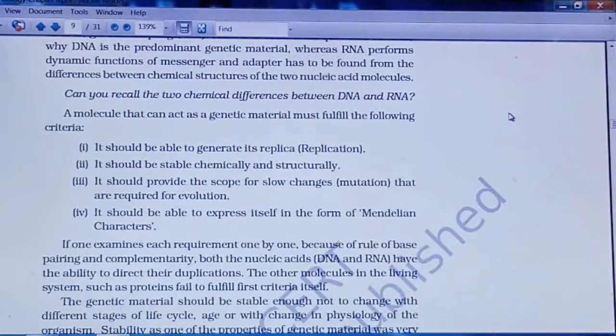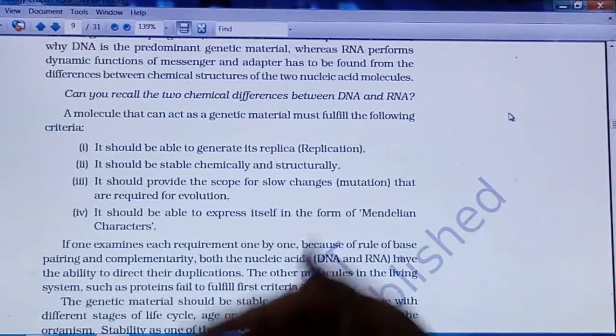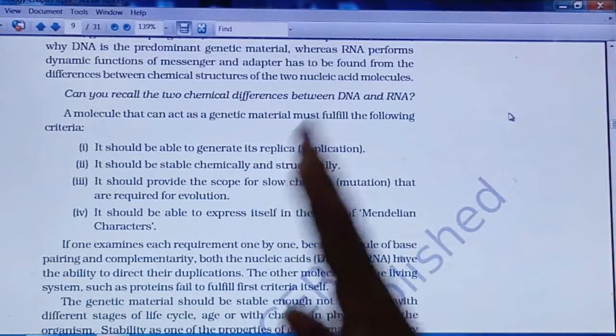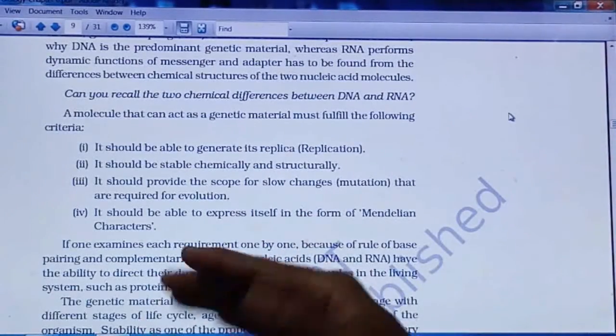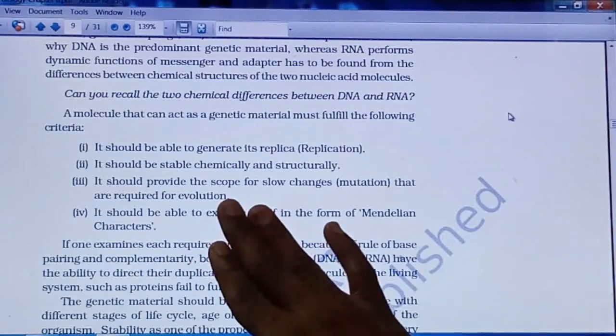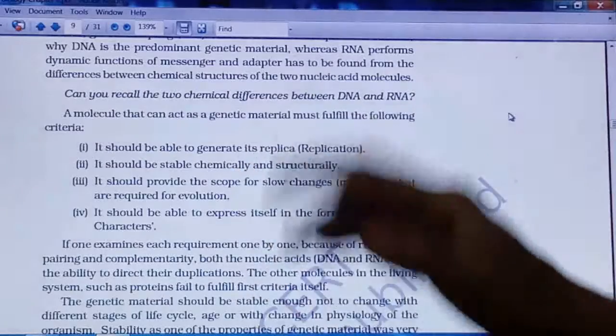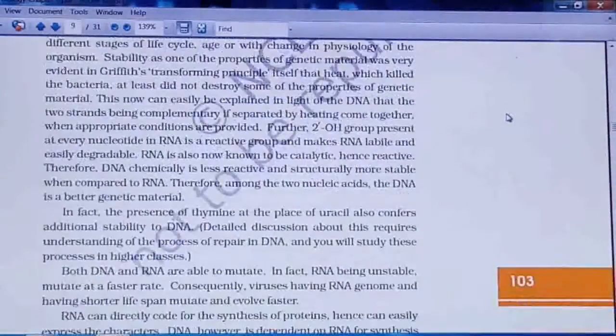Why is DNA a genetic material? Why is RNA not a genetic material, which is widely accepted, or why is protein not a genetic material? Questions like that will be asked. Now in viruses we have seen RNA and DNA both act as genetic material. So which is a better genetic material?